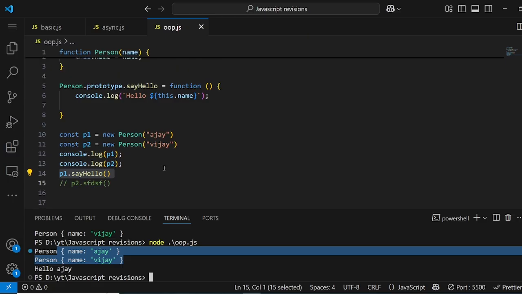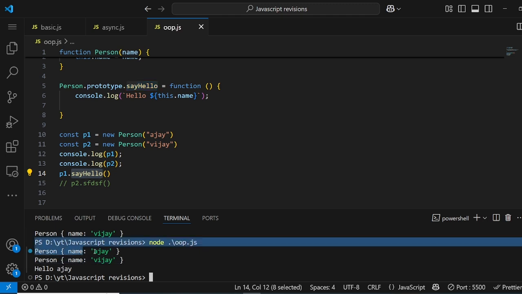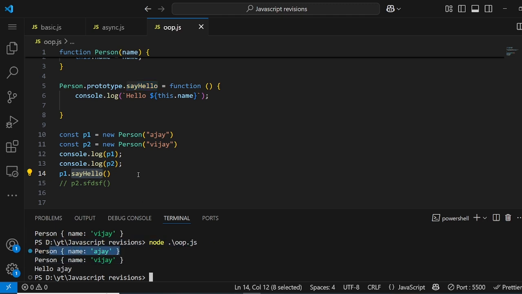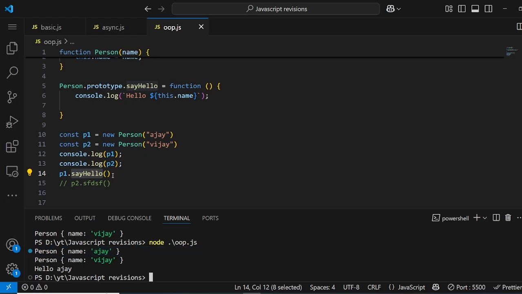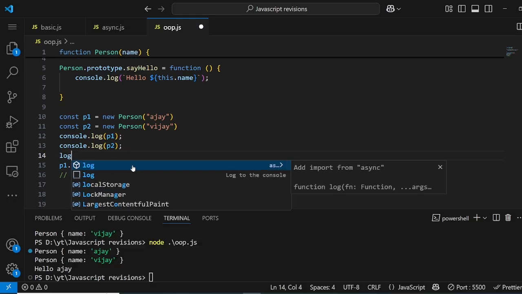Well, remember I told you about prototype chaining. First, it tries to look for sayHello in this p1 object. It will look whether this sayHello method exists in this object itself. No, it doesn't. So what will it do? It will look into its prototype. How do we have access to that?